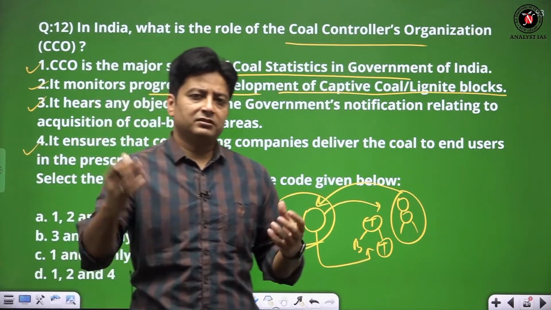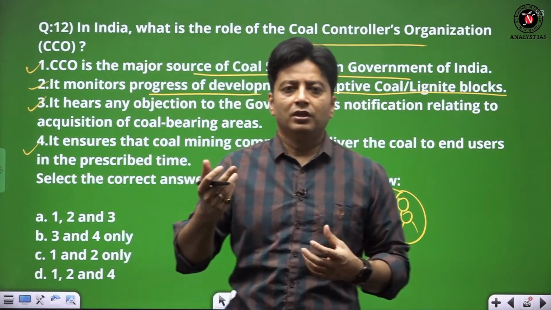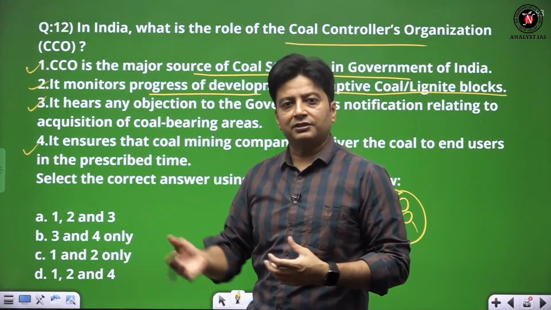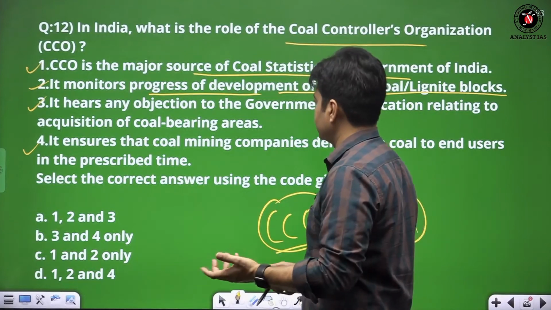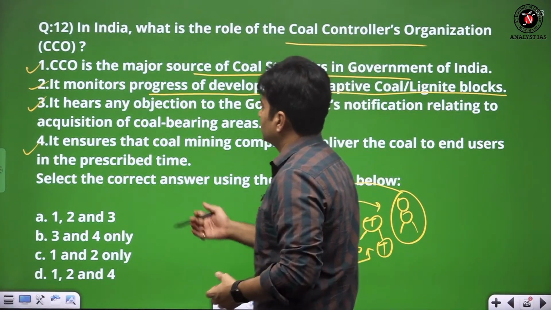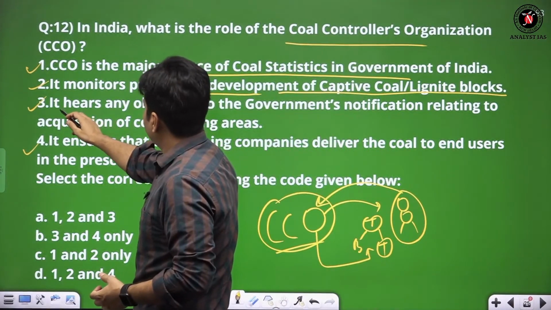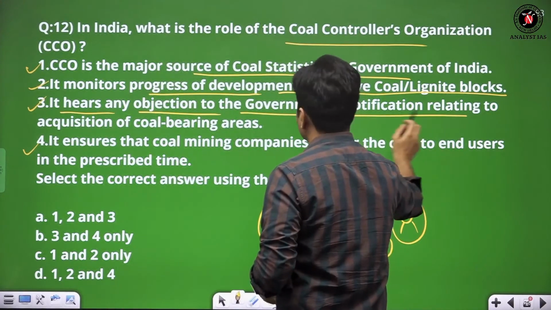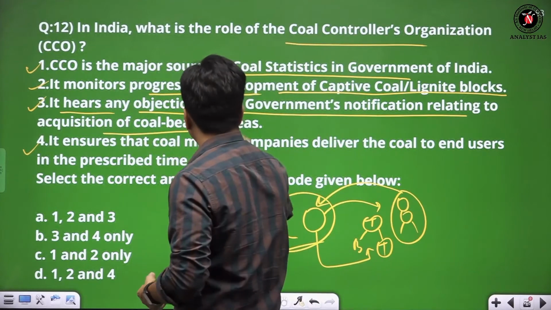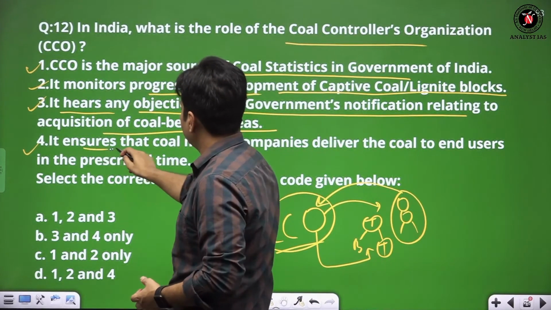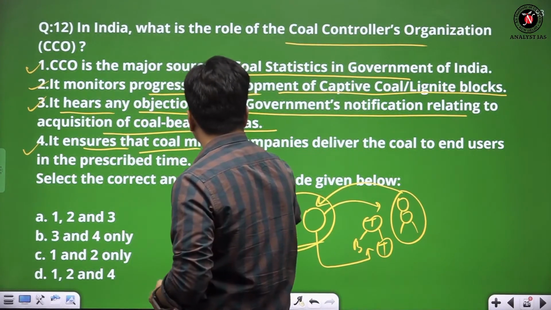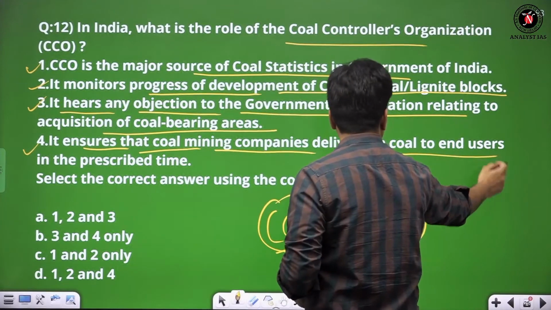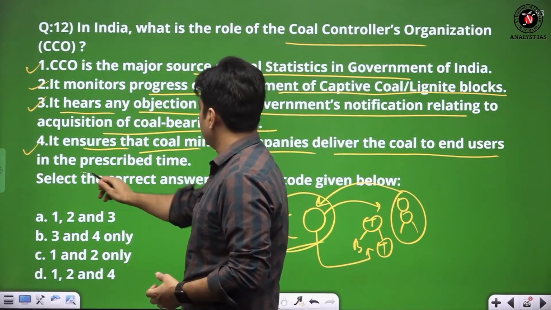So the steam is used to propel the propellers and all, be it of electricity or of any factory. So the third statement is talking about it here. Any objection to the government's notification relating to the acquisition of coal bearing areas.